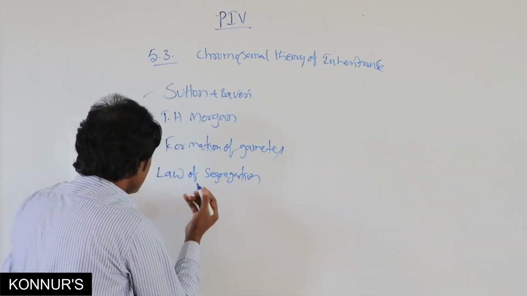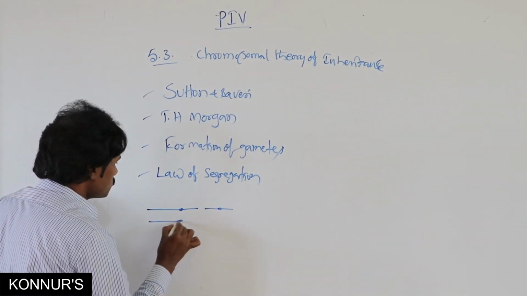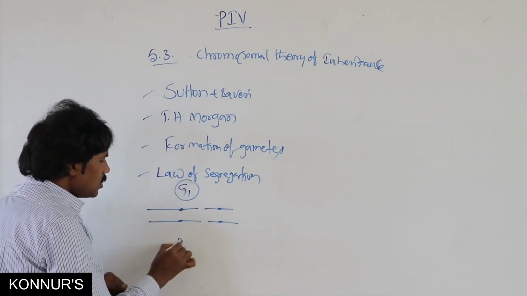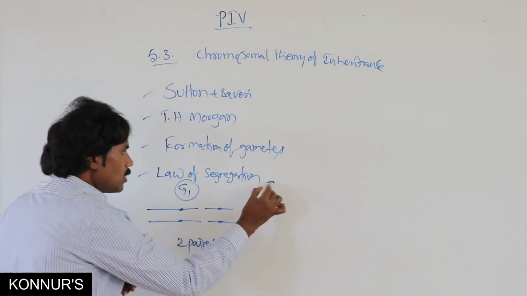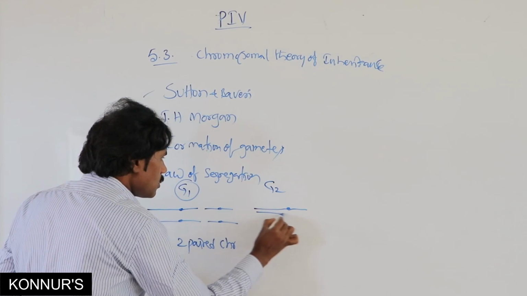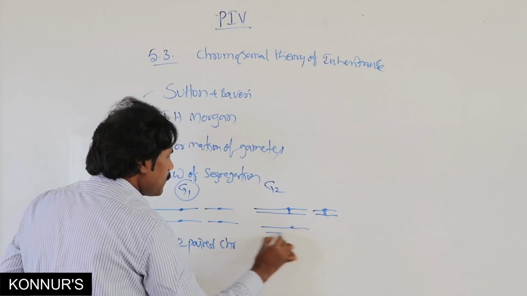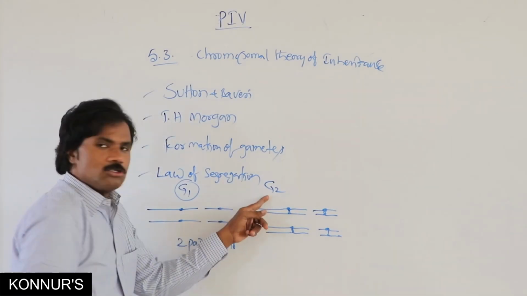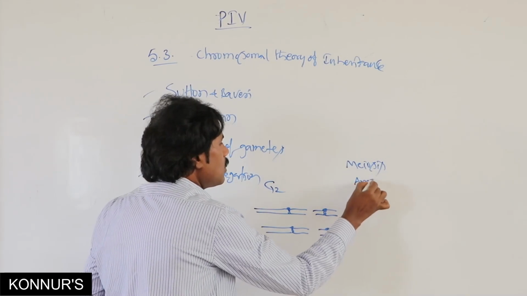Here, these are in G1 stage, the two paired chromosomes. In G2 stage, then meiosis, anaphase.